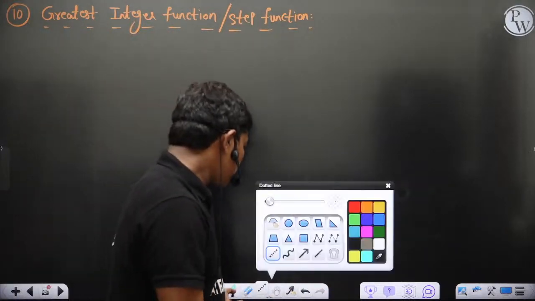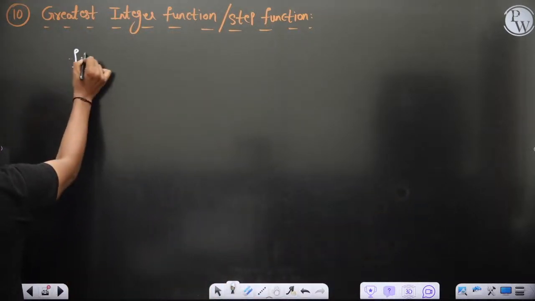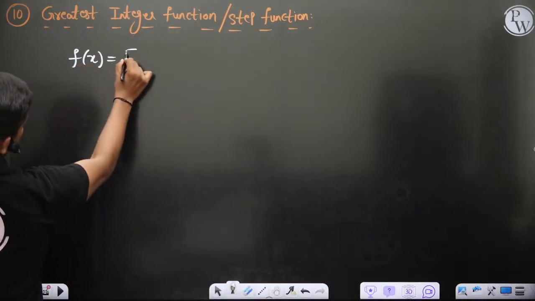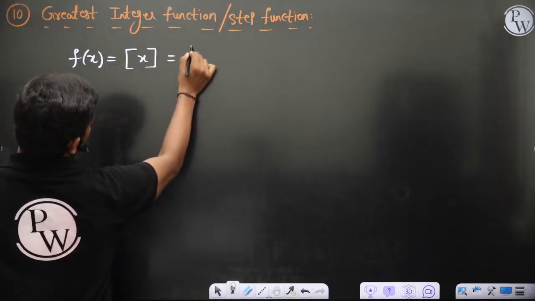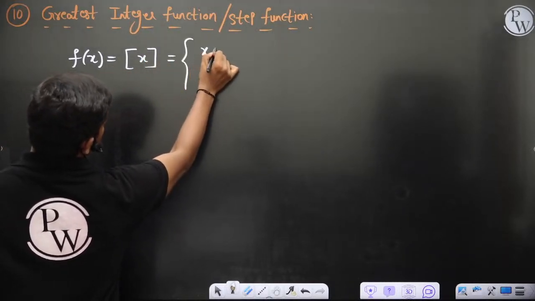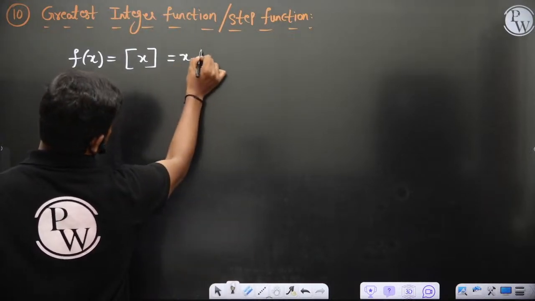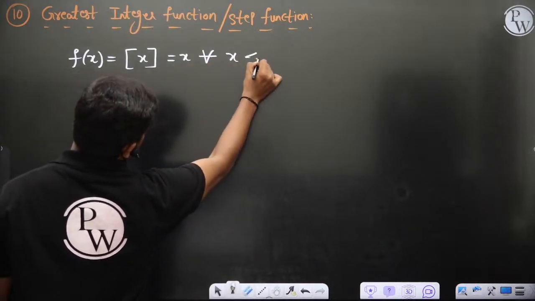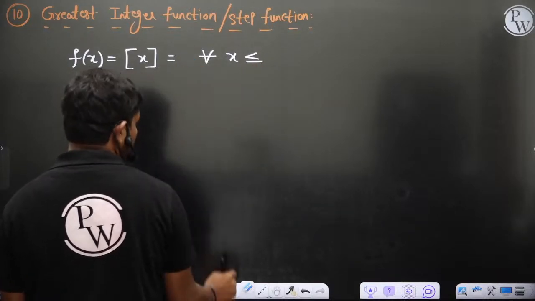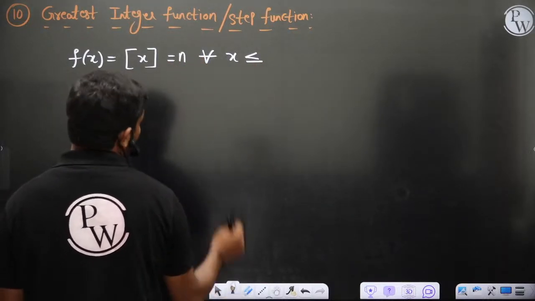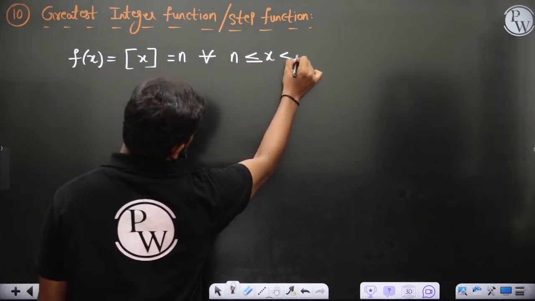This function is defined in such a way that f of x is denoted with the symbol x in a square bracket, which is equal to n for all n less than or equal to x less than n plus 1.